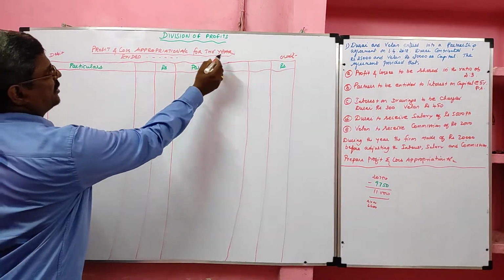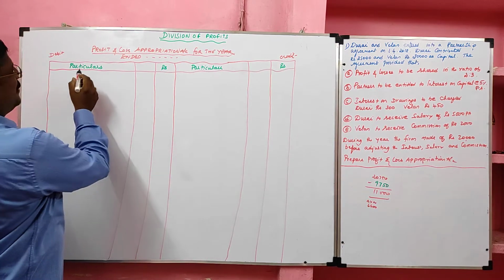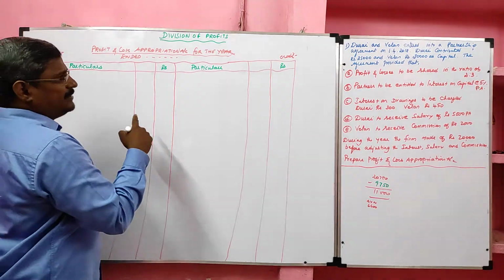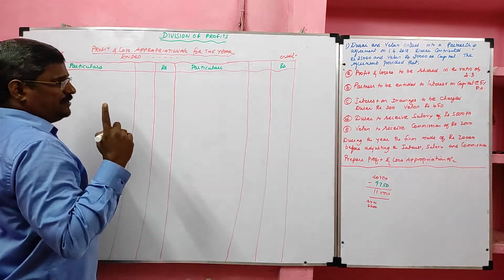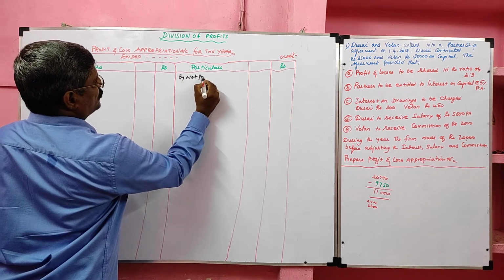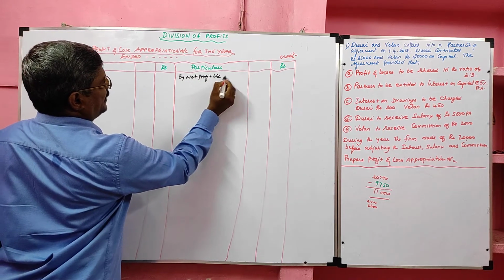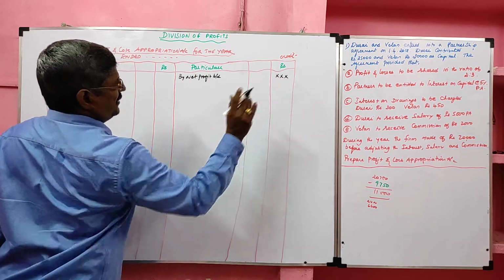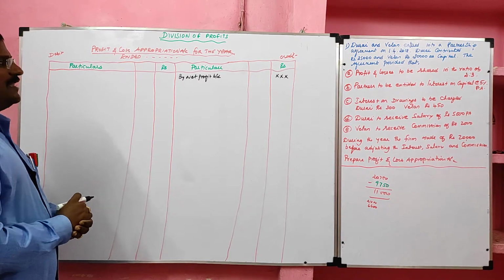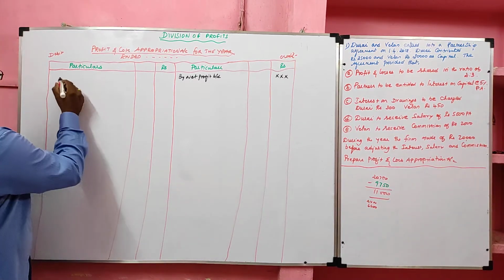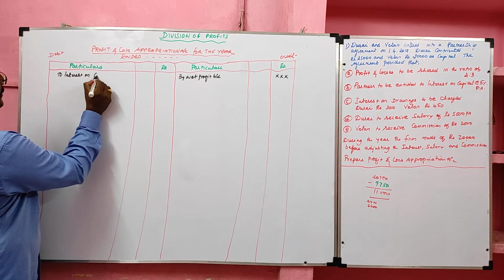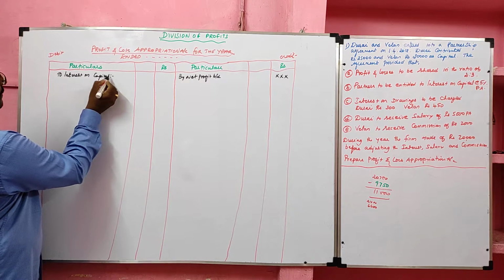Profit and loss appropriation account for the year ended. Particulars, rupees, debit side, credit side. I said the profit and loss account output, net profit, should be transferred to the credit side of profit and loss appropriation account. So, by net profit b/d. Then the amount payable to the partners, such as the first one, interest on capital.